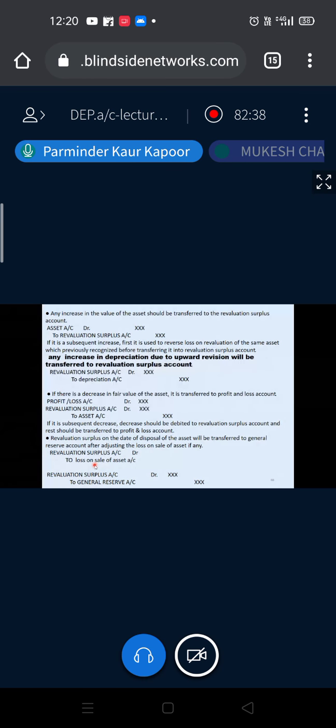So the point is, depending upon how much surplus is there in your books of account, accordingly your loss will be written off. And after writing off the loss, if suppose surplus is there, still